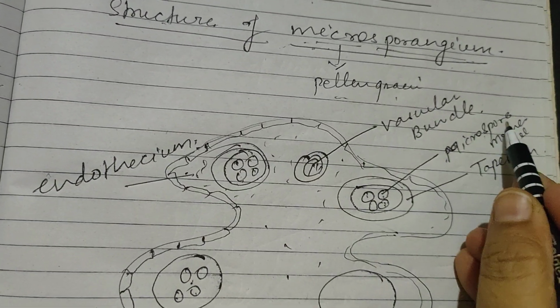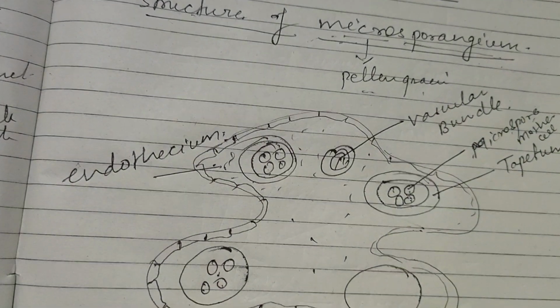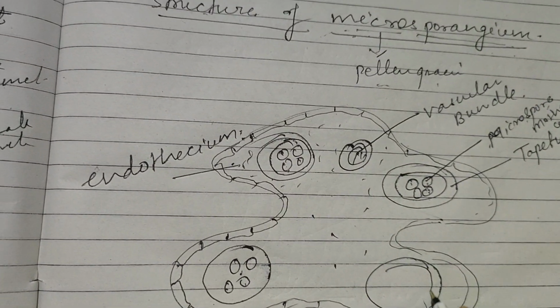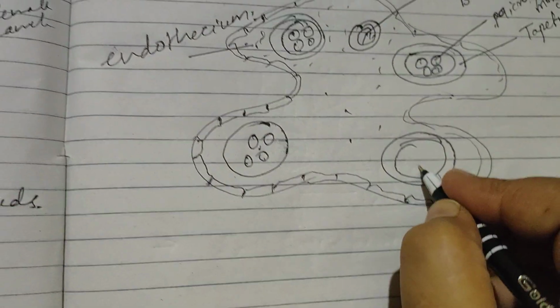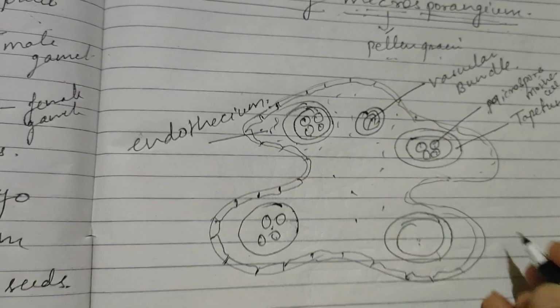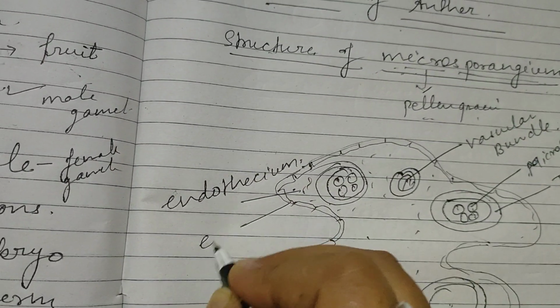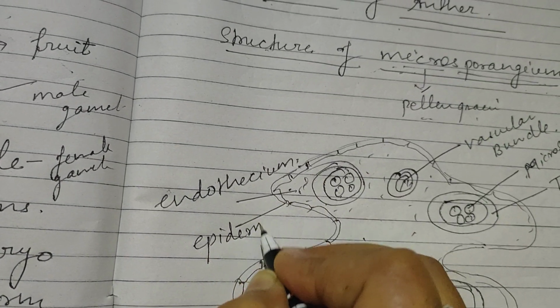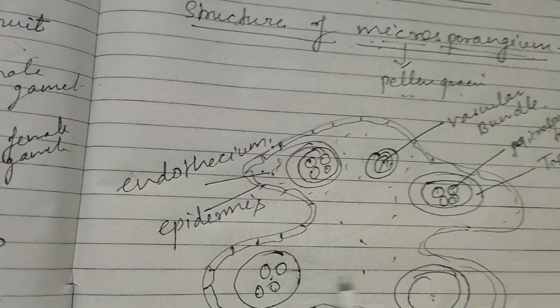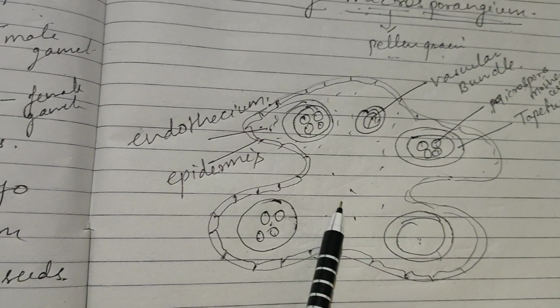This microspore mother cell is responsible for development of a single pollen grain. This is the pollen sac. Inside the pollen sac the microspore mother cells are present. The outer layer is epidermis. The inner layer is endothecium, which is made up of parenchymatous tissues.